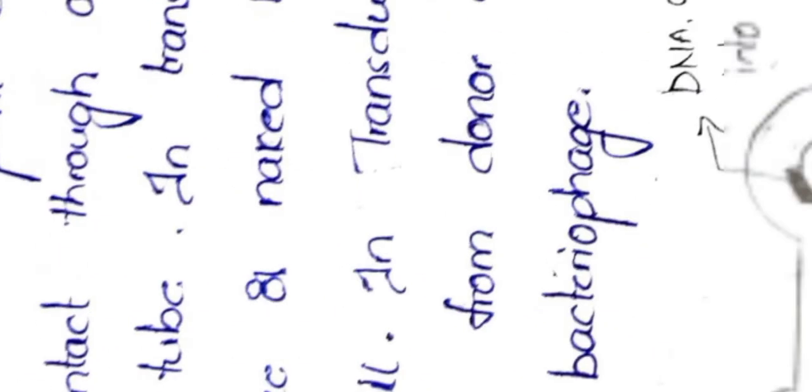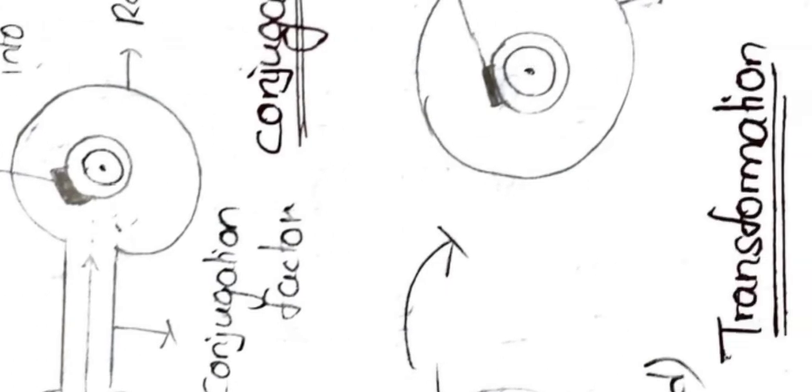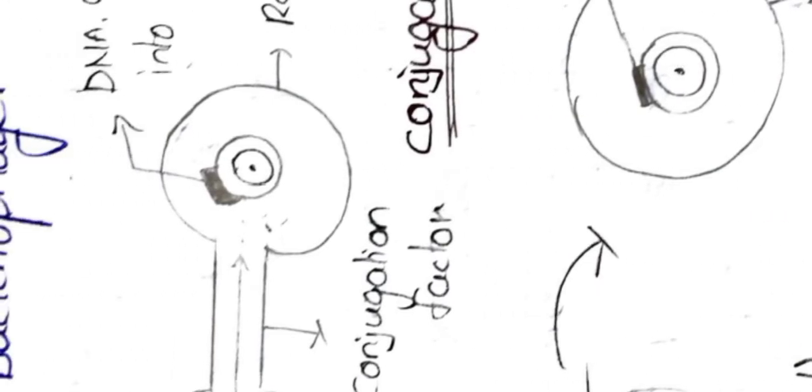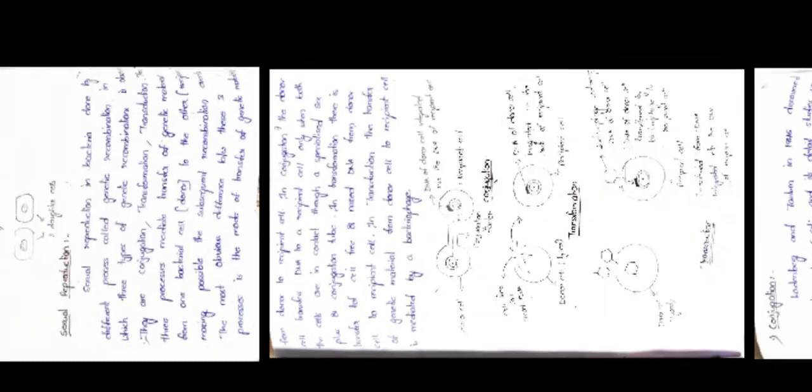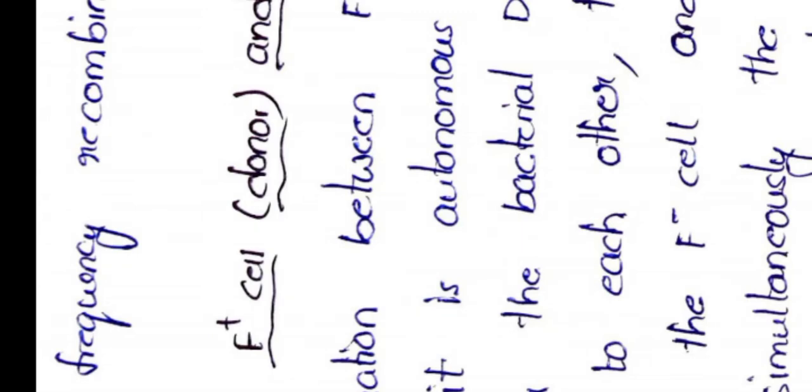Now, just before going to the major class, let's see what conjugation, transformation and transduction are. In the conjugation process, there is an F plus cell and an F minus cell. F plus cell is called the donor cell or male cell, and F minus cell is called the recipient cell or female cell.